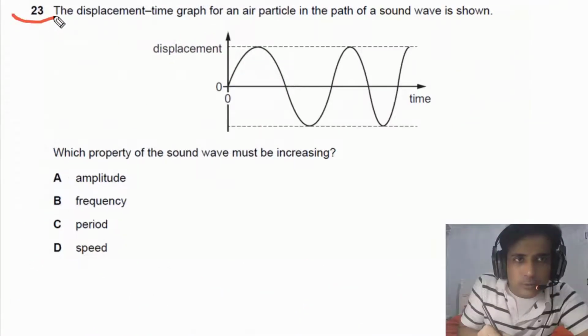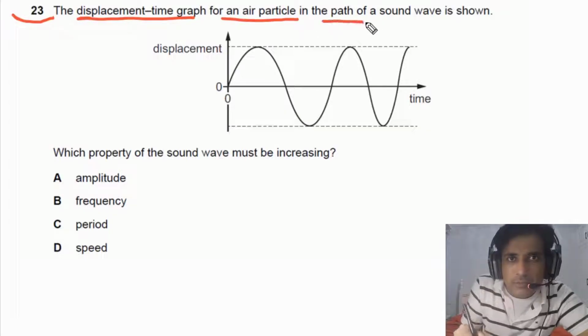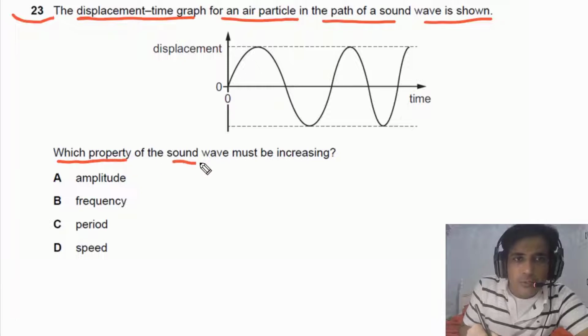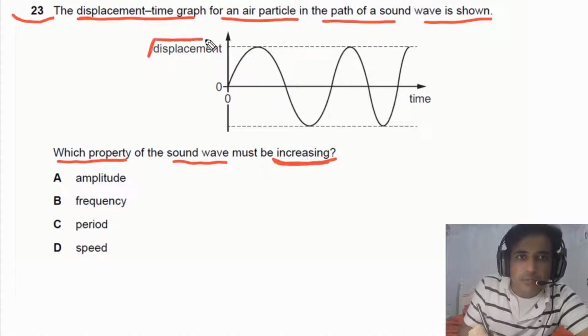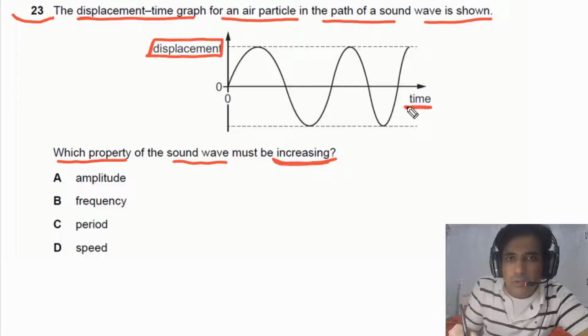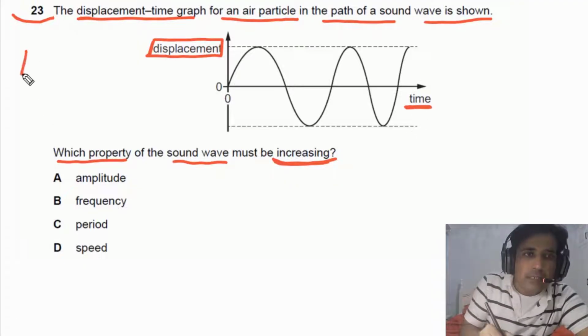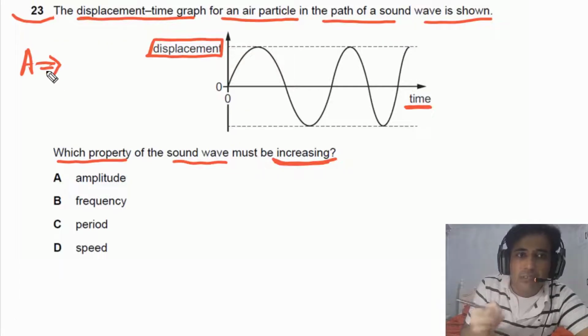For question number 23, it is given to us the displacement time graph for a particle in the path of a sound wave. We need to find out which property of the sound wave must be increasing. So this is very important. If you look at this given graph, on the y-axis we have displacement and on the x-axis we have time. In this case, the amplitude of the wave is not changing, so simply we can say amplitude of wave is constant.